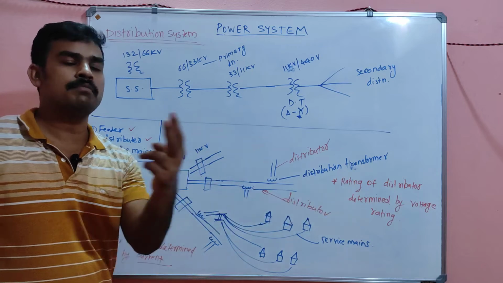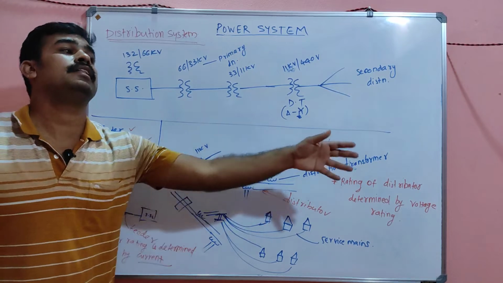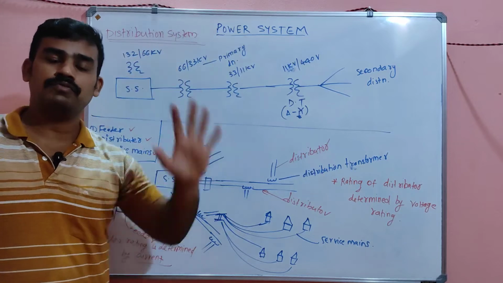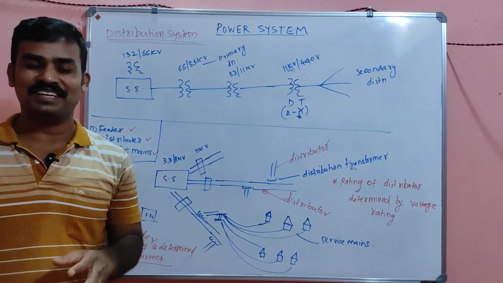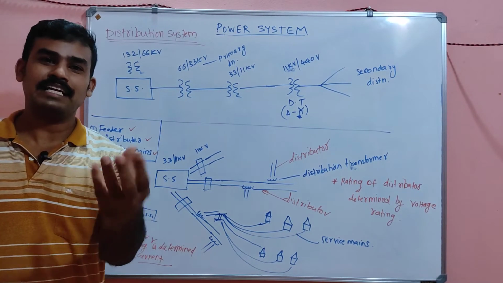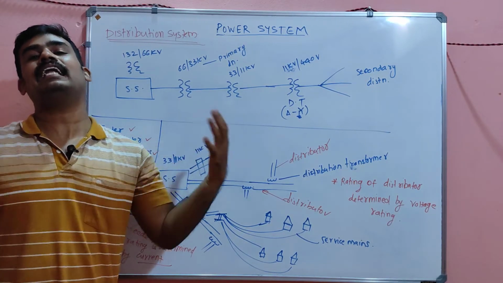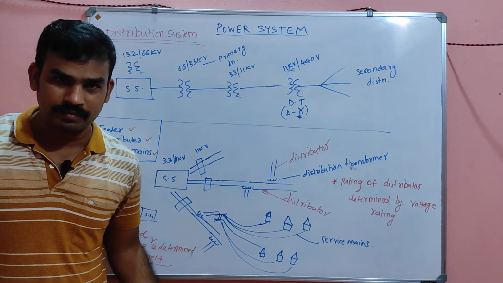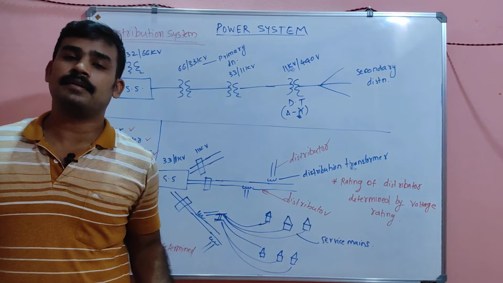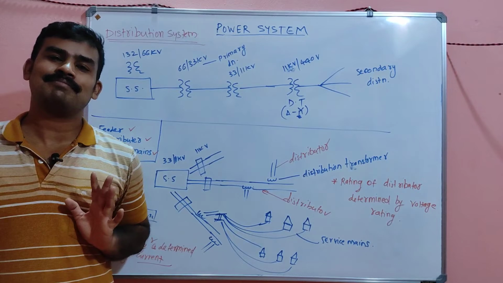If a home contains simply 10 lamps and 3 fans, another house contains, what, 3 ACs and 2 heaters, water heater, that much load. These two houses can vary in current rating, because house 1 absorbs less current and house 2 absorbs more current, but the voltage available at the energy meter terminal will be the same, 440.